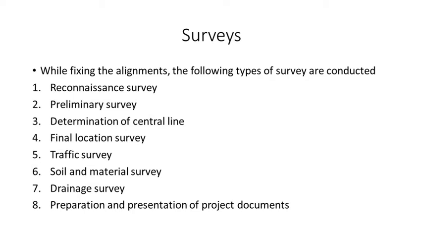After that, we do the final location survey. The final location survey is where the alignment finalized at the design office after the preliminary survey is first located on the field by establishing the center line. Location survey means transferring the alignment onto the road. Whatever final alignment we have selected is going to be transferred onto the road, and you can use a transit theodolite for that survey. That is the final location survey, where we are fixing the alignment on the field. Also, major and minor control points are established on the ground, center pegs are driven, and the geometric design requirements are checked. All this you can carry out in the detailed survey.